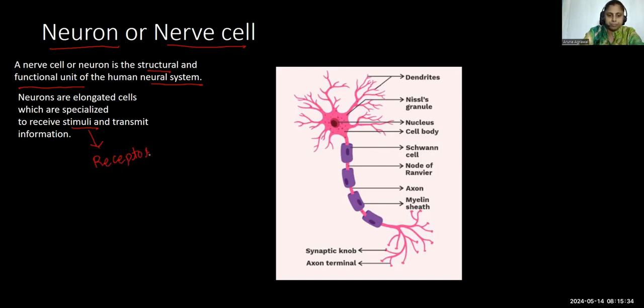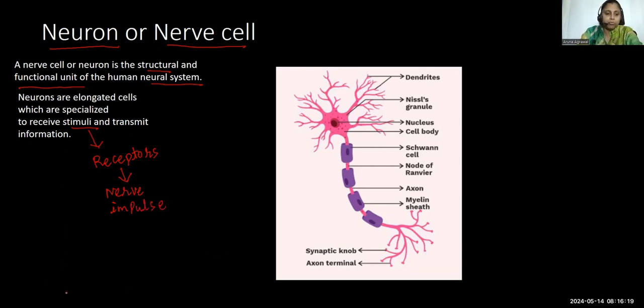Examples of a stimulus can be a hot object, a tasty food, or a very good smell of a flower, which triggers us to eat. So receptors receive the stimulus, and they convert these stimuli into electrical signals which are known as nerve impulses.